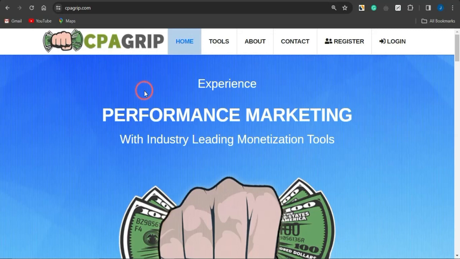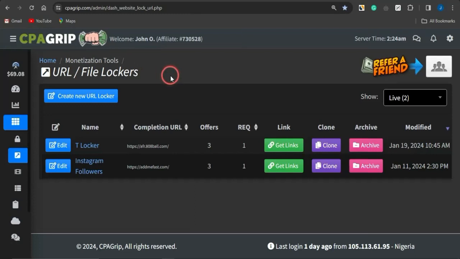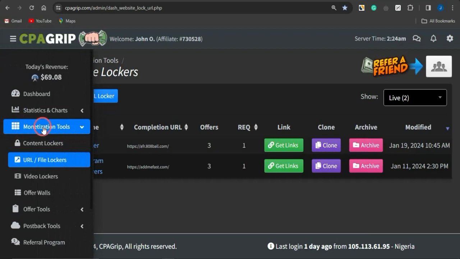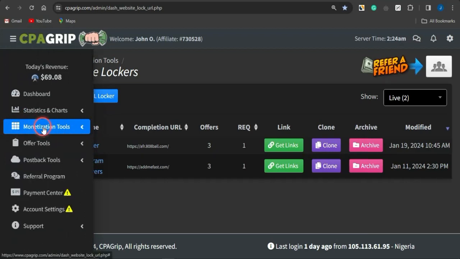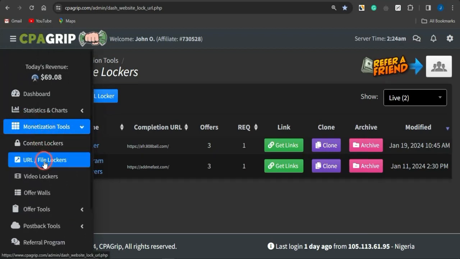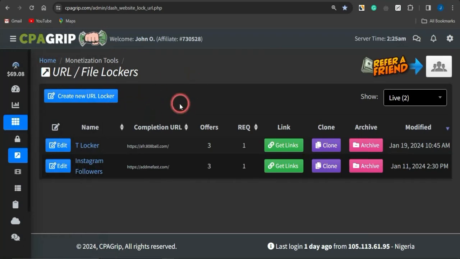If you're using CPA Grape right now, you just want to go on to creating an account on the platform and log into your account. Once you're logged in, to get onto this page that you can see right now, you just need to come onto this section that says monetization tools. Click on that, click on URL file locker, and you'll be brought to a page similar to this.